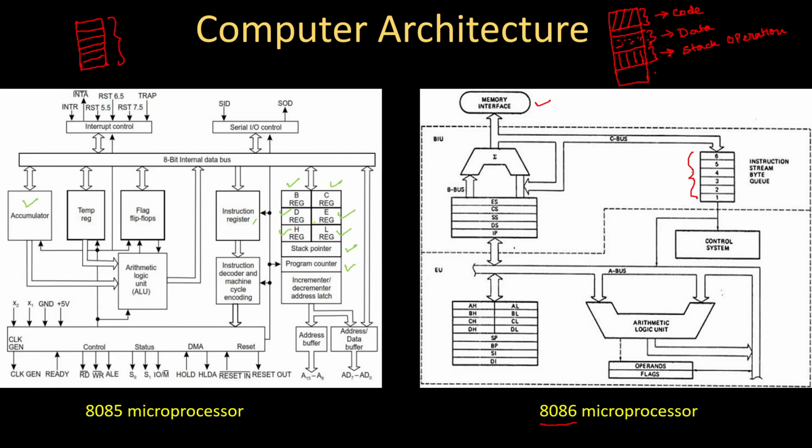You see this B, C, D, E, H, L that is shown over here. I told you that these six registers are general purpose registers where you can store some data, and this accumulator is a very special purpose register that is needed for any arithmetic operations, that is input to the ALU, right?